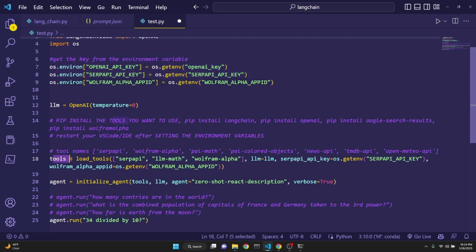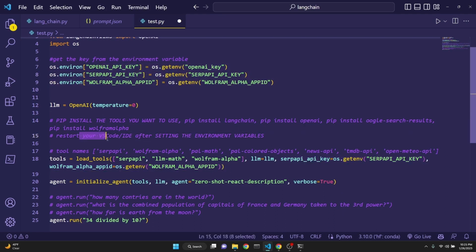Or you can also declare it when you're declaring and loading your tools for the Langchain. Here I'm declaring the SERP API key, and here I am declaring the Wolfram Alpha API key. I could have, I believe, also declared my OpenAI key here as well. If you've done this, I believe this won't be necessary, and if you actually declare it in the load tools line right here, then you wouldn't have to do this either.